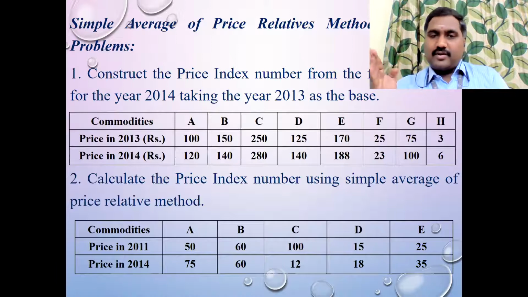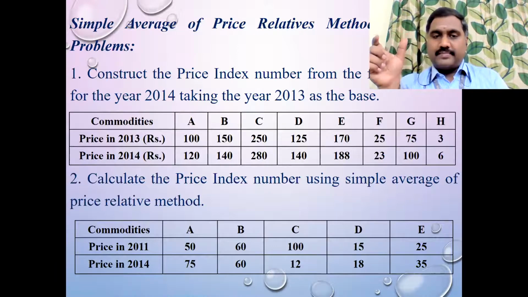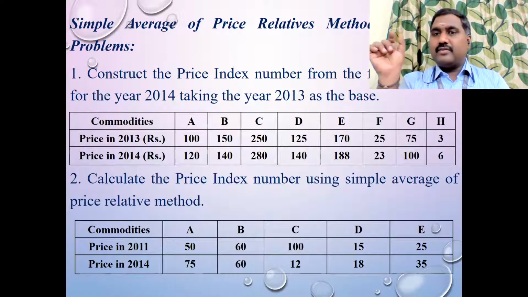Now, the next column, the last column, heading will be log P. Now find the log of 120 divided by 100 into 100, you will get 120. Log of 120, you put it in the calculator, you will get one value.